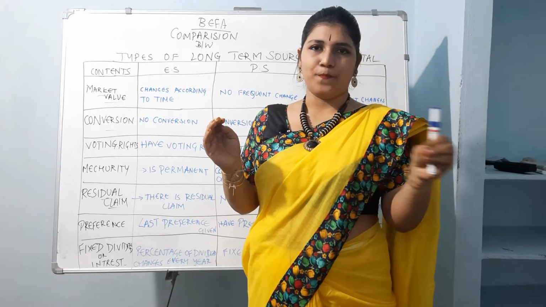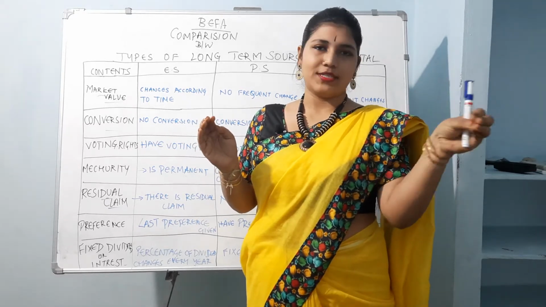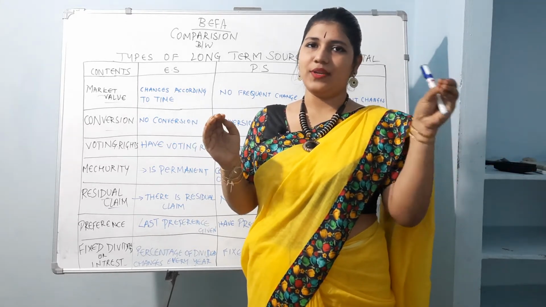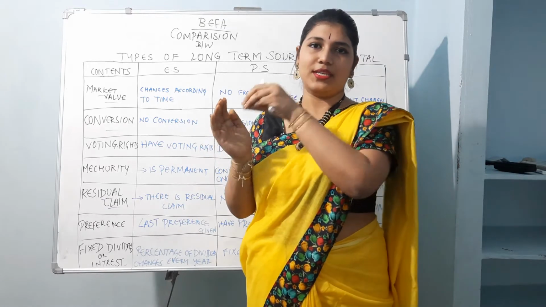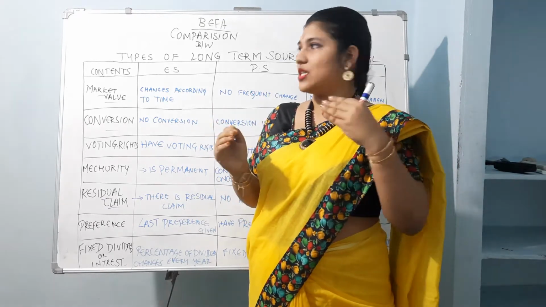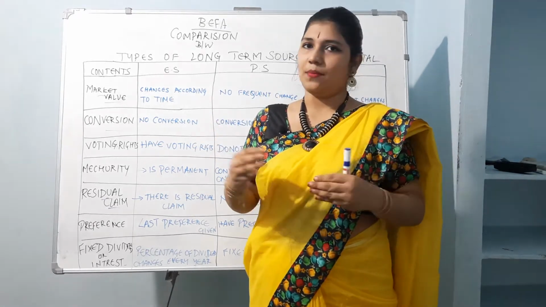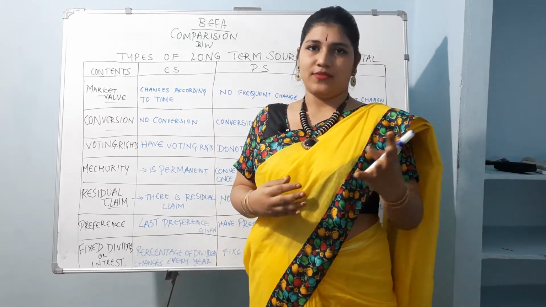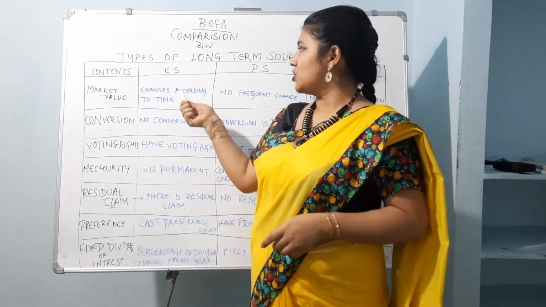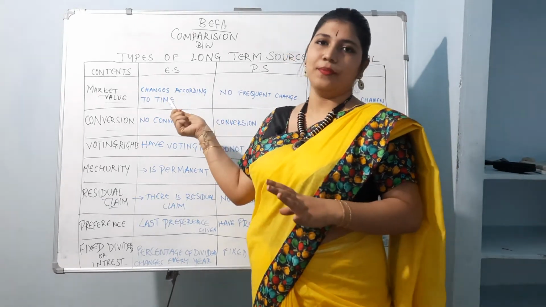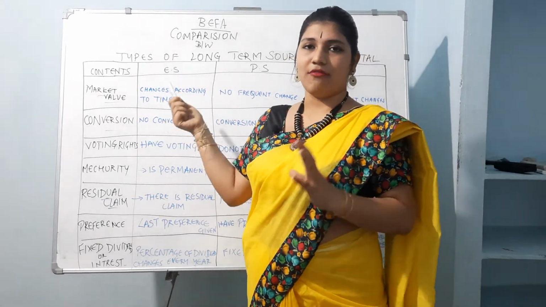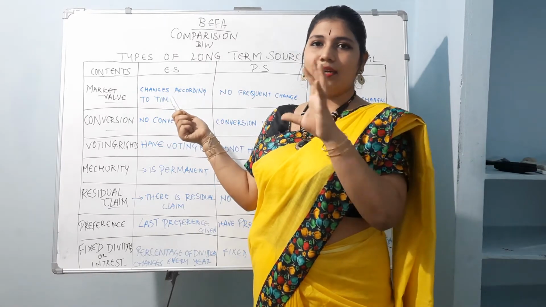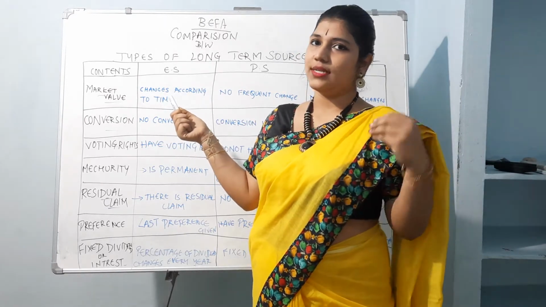Once upon a time, the share value was just 10 rupees or 20 rupees. Now it has increased to 100, then it might increase to 1000. So it changes according to time, that may be years, 10 years, decades, centuries, whatever it is. In equity shares, the market value of a share in a company changes according to time.